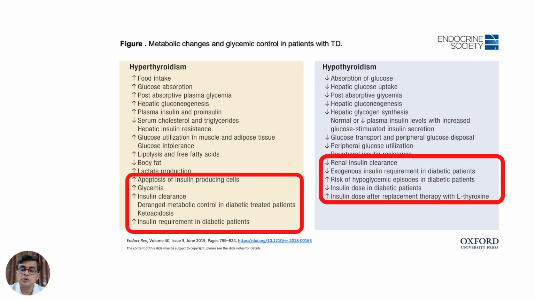And once you give thyroxine to a hypothyroid person with diabetes, you might need to increase the insulin dose. So to summarize this slide, in hyperthyroidism, there is a tendency to hyperglycemia, and in hypothyroidism, there is a tendency to lowering of blood glucose levels.